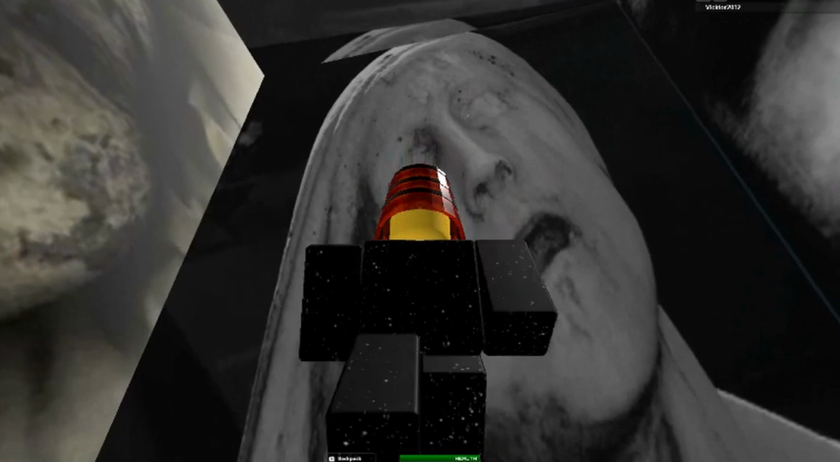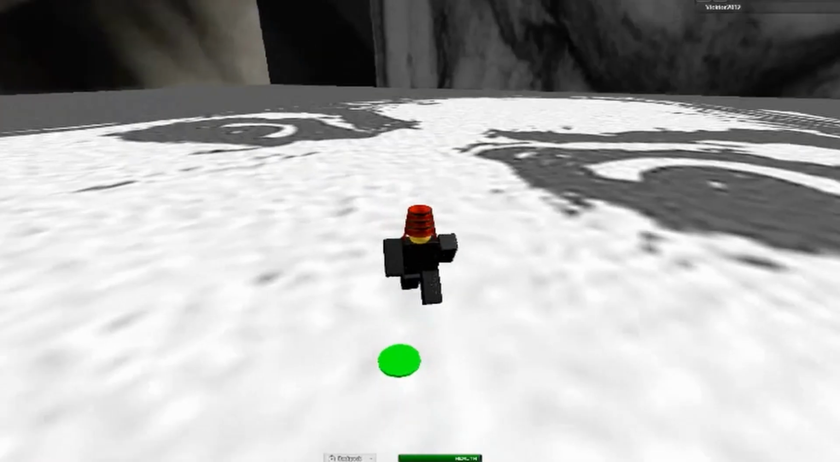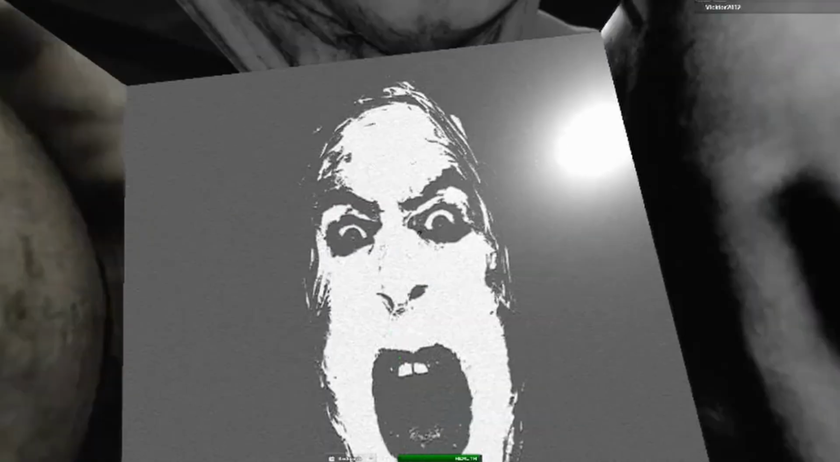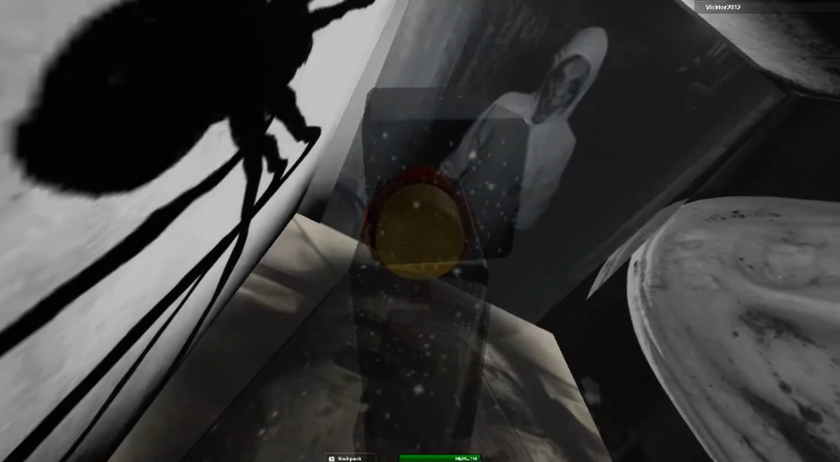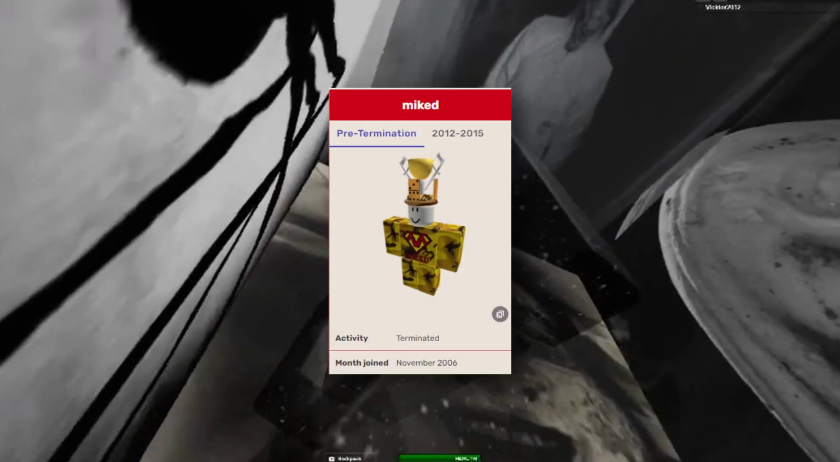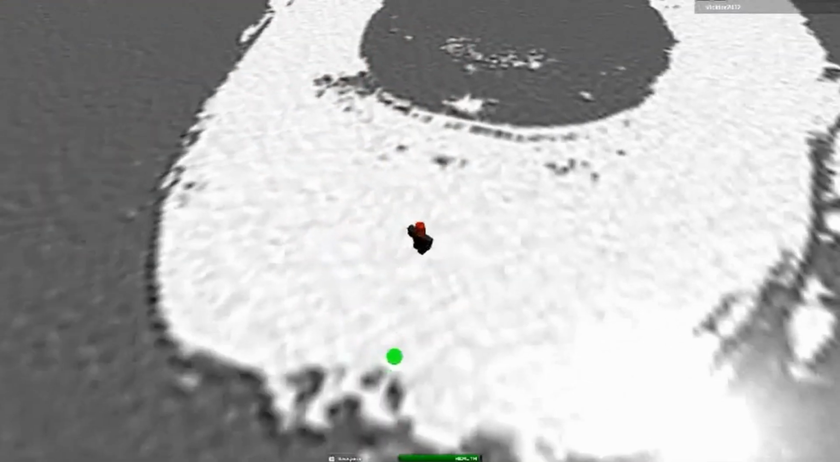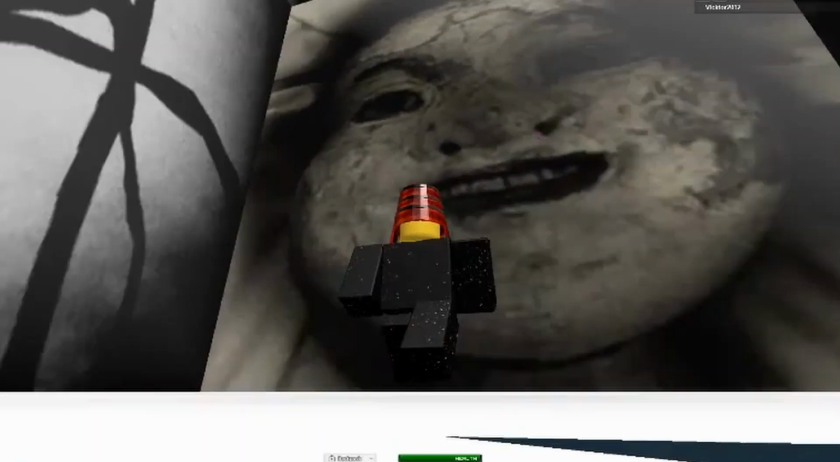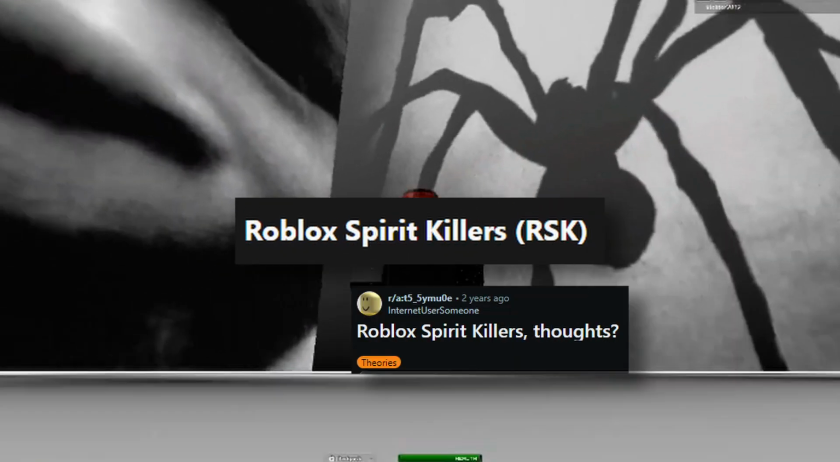Despite being very simple, it featured creepy entities on the wall and repeated scary messages while you played. This was considered by users to be the scariest map of its time. However, another user, later, admitted to having created the map to scare users, known as Roblox Spirit Killers.